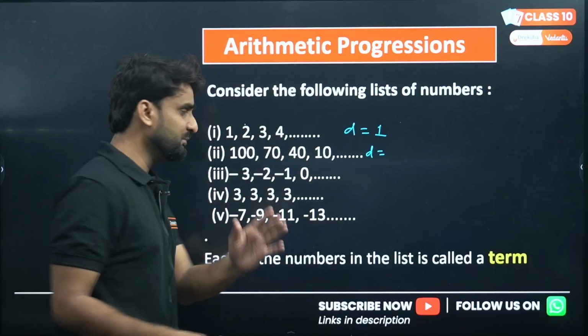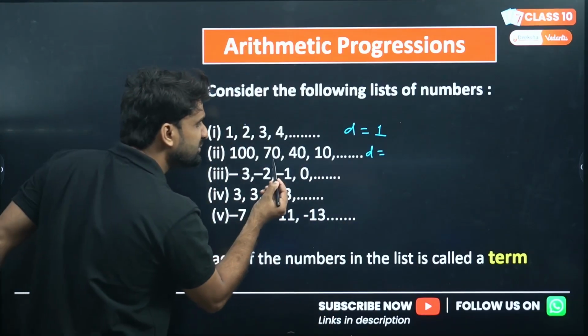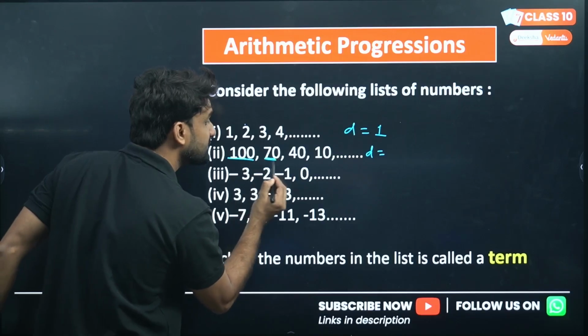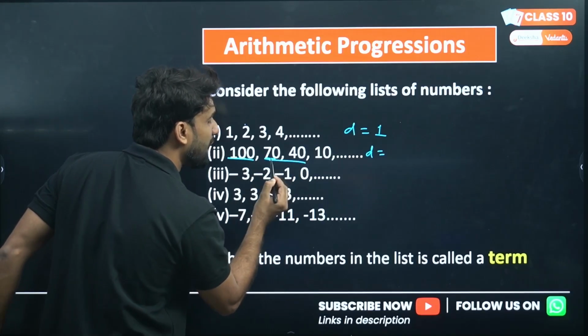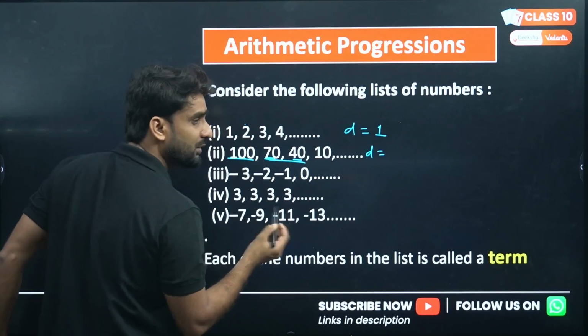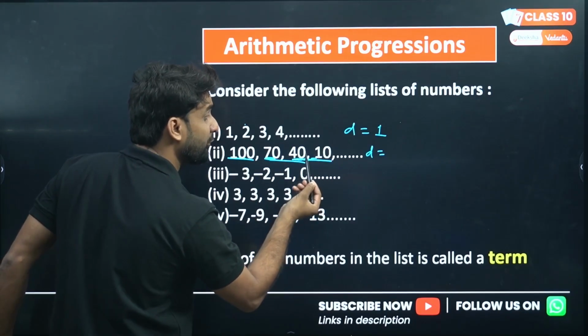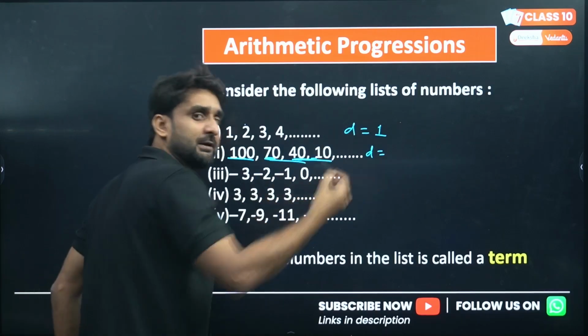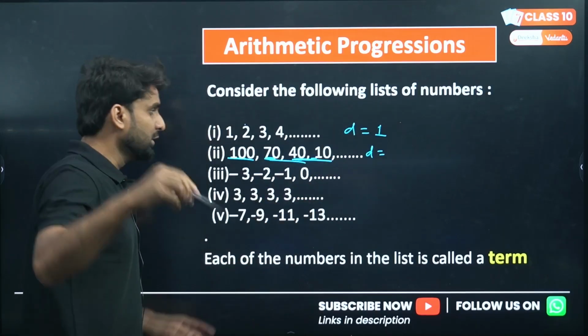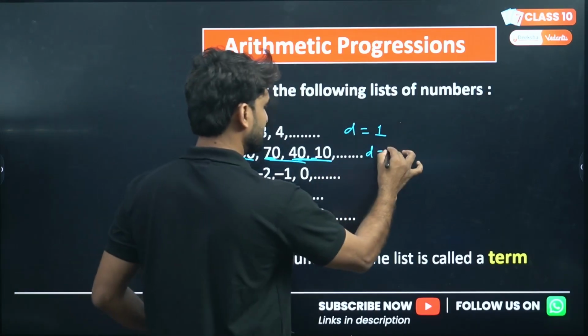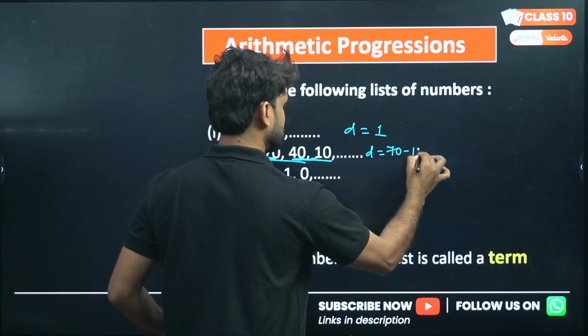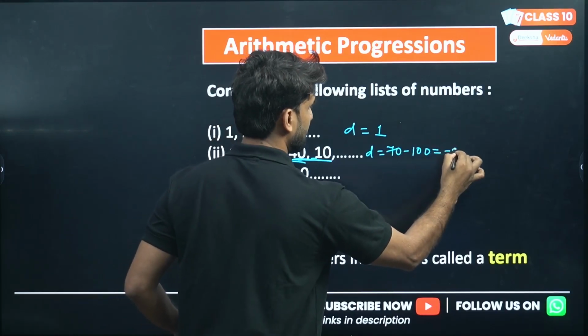Just keep it in mind: you need to subtract this value from this, or in this pair, you have to subtract this from this. If you are taking the pair 40 and 10, you have to subtract 40 from 10. Please keep it in mind. So the common difference of this AP is 70 minus 100, and that will be minus 30.